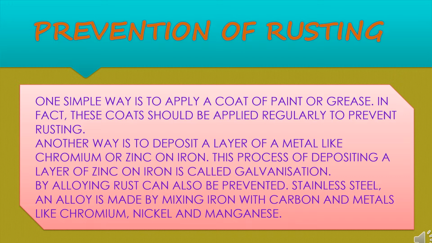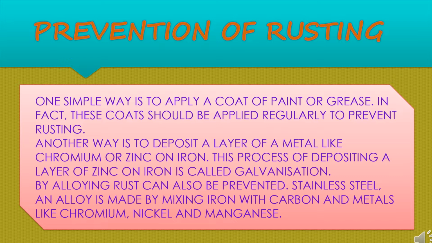We can prevent it. The simplest way is to apply a coat of paint or grease. In fact, these coats should be applied regularly to prevent rusting. Another way is to deposit a layer of metal like chromium or zinc on iron. The process of depositing a layer of zinc on iron is called galvanization. The third important preventive method is alloying.